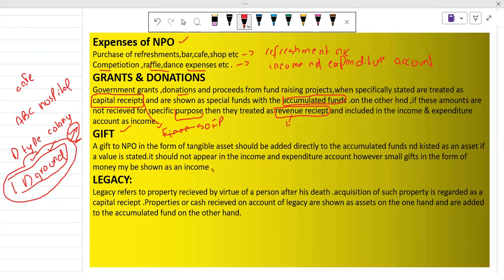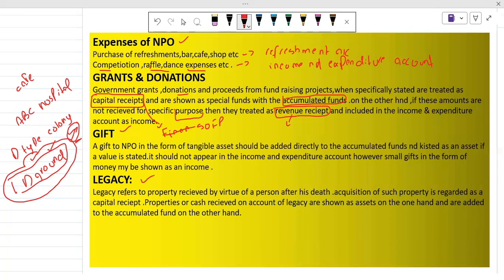Like if any person may be giving 1 lakh or 2 lakh rupees, or a very low amount, which is a very small gift, we can use that specific amount as a revenue receipt, and we can add this income to the income and expenditure account. But if it is a tangible asset, like land or any other thing, and the value is stated, and they just want to give it as a gift to the NPO, we will list that asset in our statement of financial position.